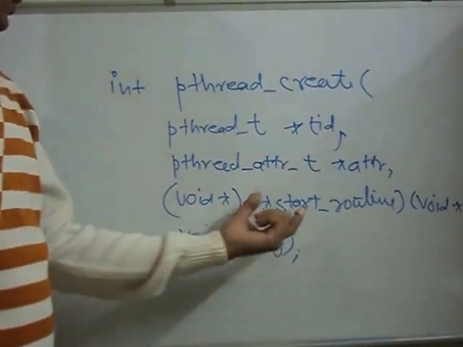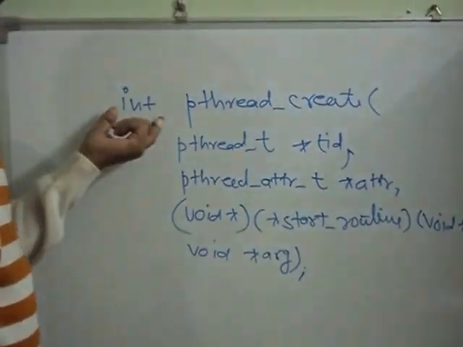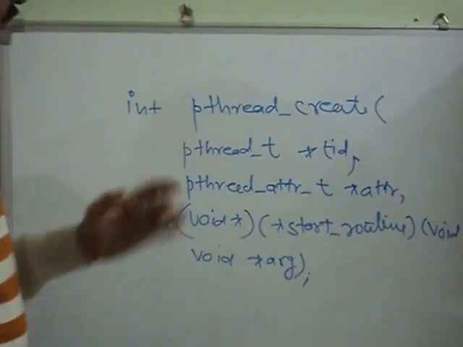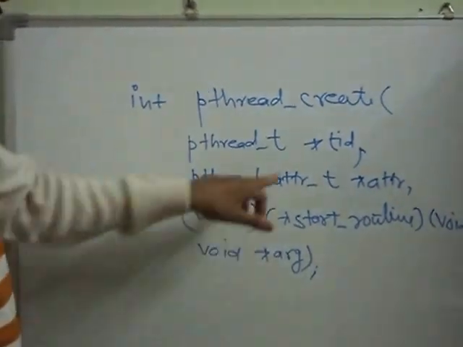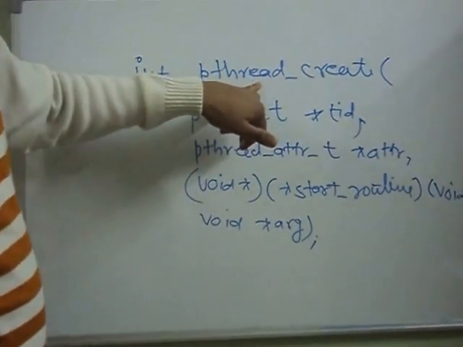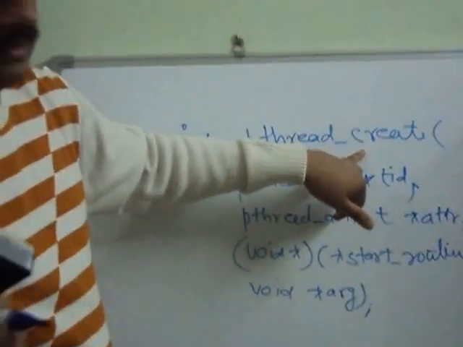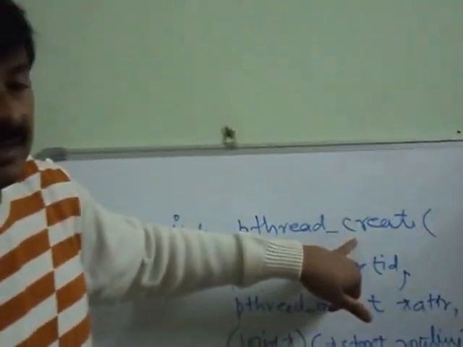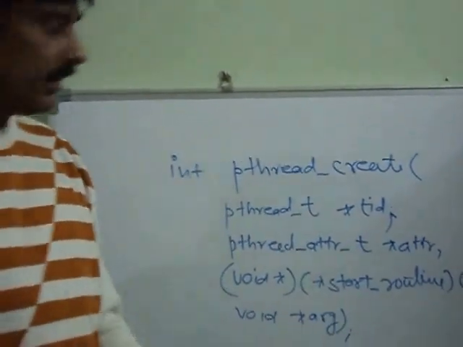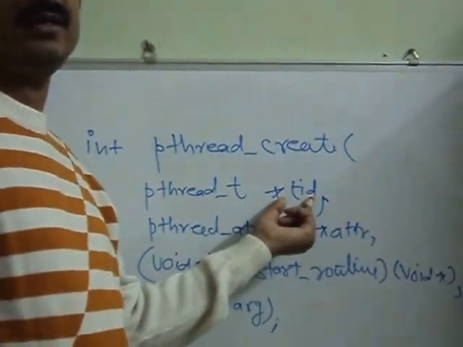Third one is the start routine, and the last argument is void *arg. Its return type is integer. Let me tell you about the arguments one by one. Whatever thread is created by the pthread_create function gets a unique thread identifier. That thread identifier assigned by the library is stored in this variable tid.